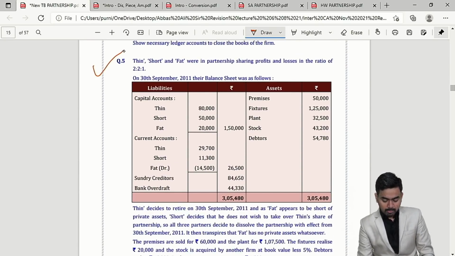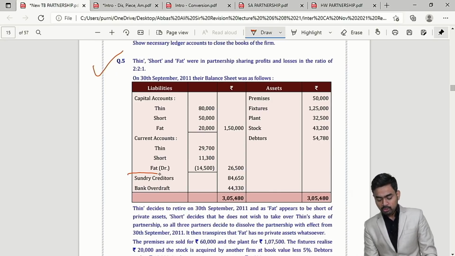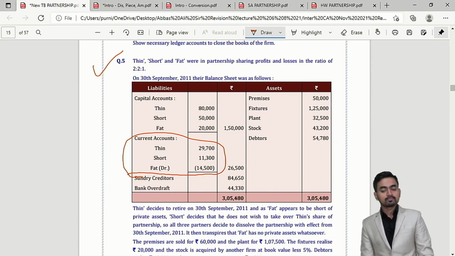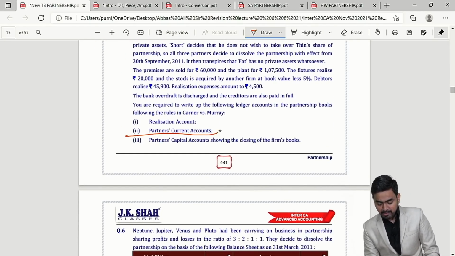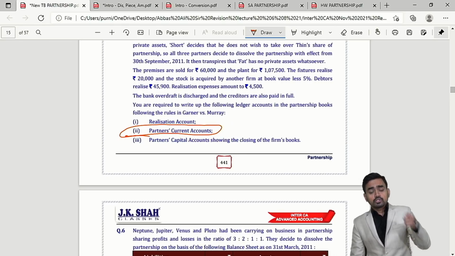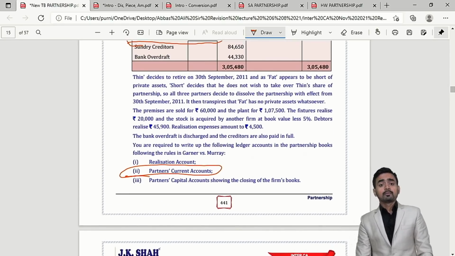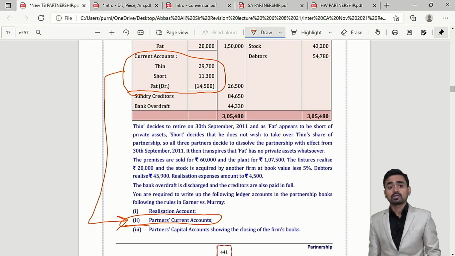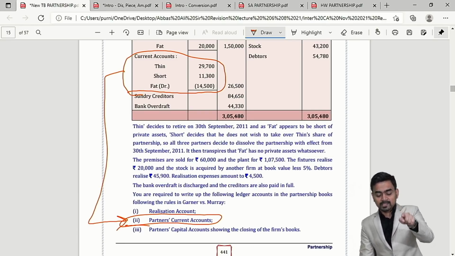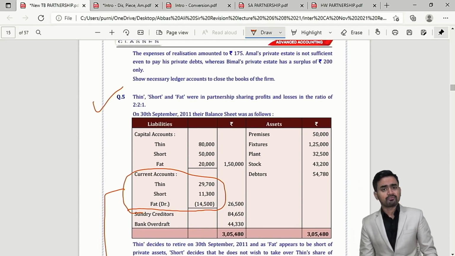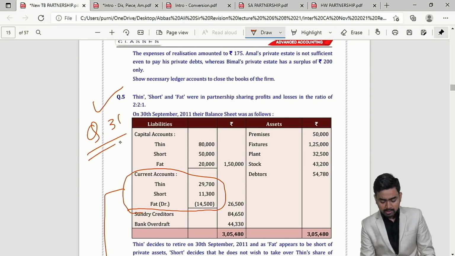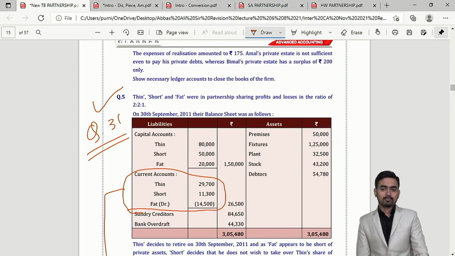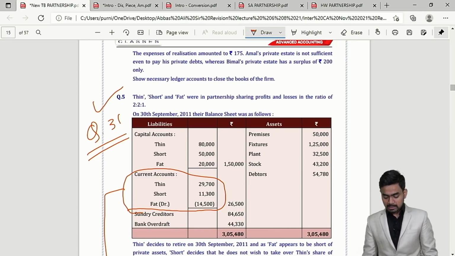So question number 4, where all the partners are insolvent. Now question number 5, why is the question important? Because see over here, current account balances they have given, and at the end clearly they are mentioning prepare partners current account. So if instruction is given prepare partners current account, then current account will go in current account, not in capital account. Clear? This is an important point. Even thin, short and fat, the sum of institute material and related sum, you can solve question number 31 from the homework and past exam. Okay? Yes, my dear students.